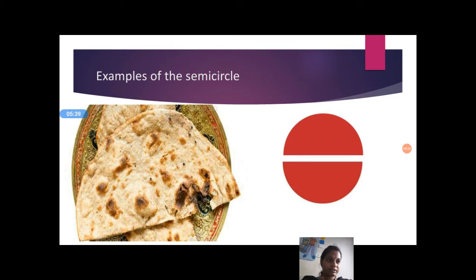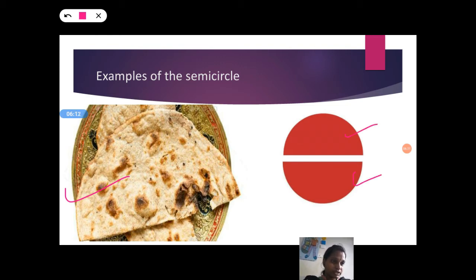It is a chapati, but it is not full. It is half. Yes, no? So it is a semicircle shape. Take one chapati, fold it correctly and cut it. What will we get? We get semicircles, and two semicircles make a circle.